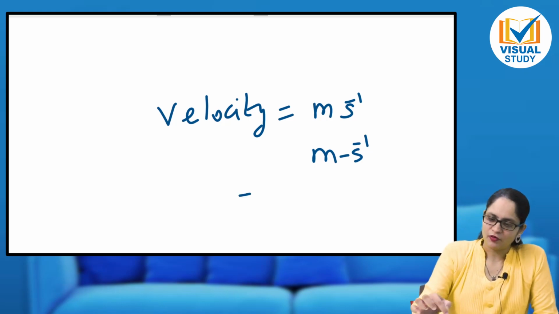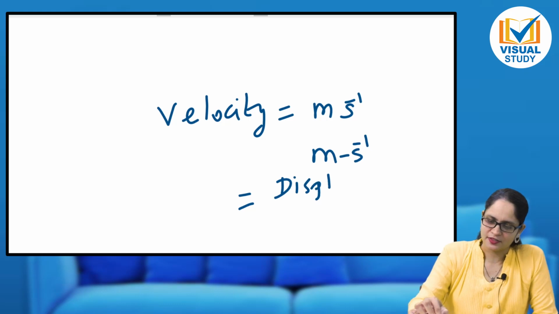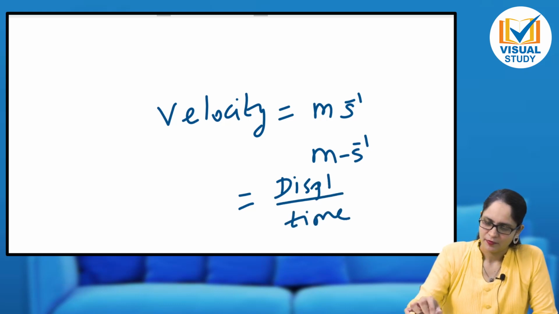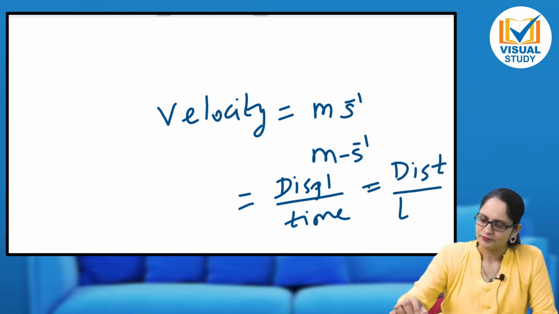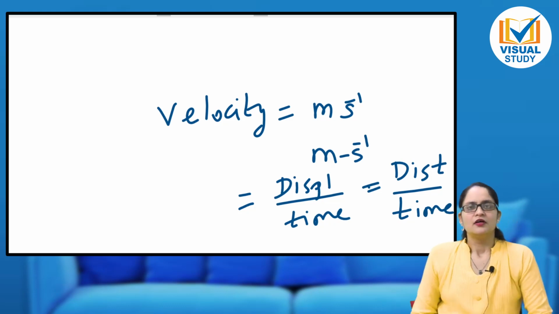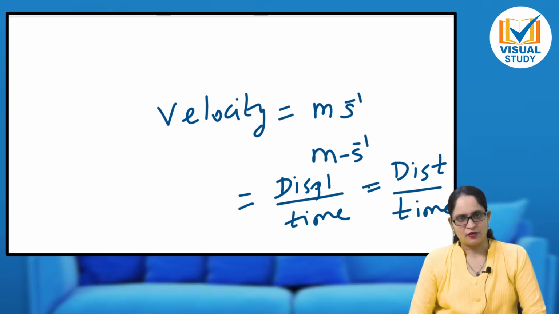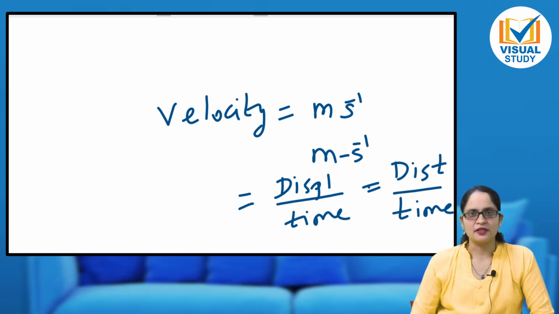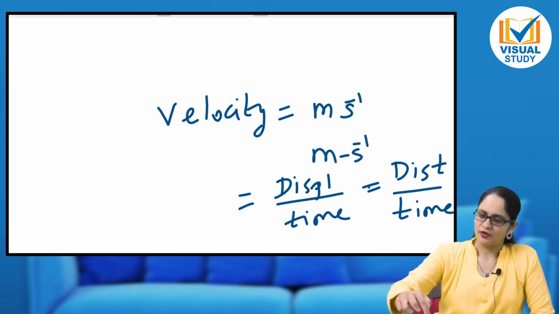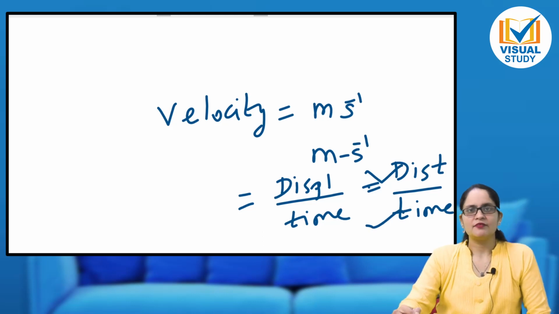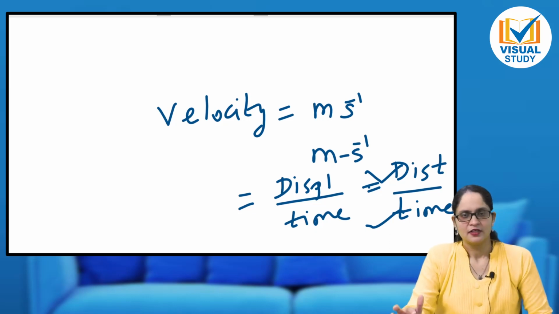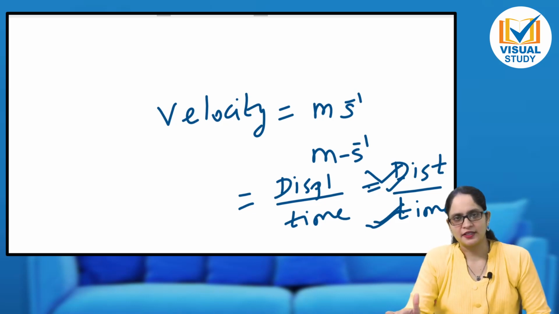So the formula for velocity, I can write as displacement upon time. Or if it is speed, I will write distance upon time. So when I want to express velocity, or when I want to tell the speed of a vehicle, I need two different quantities, that is distance and time. Even if one of the quantities is not known to me, I cannot say what the speed is. Speed is specified with distance and with time. 50 meter per second: I will need distance as well as time.